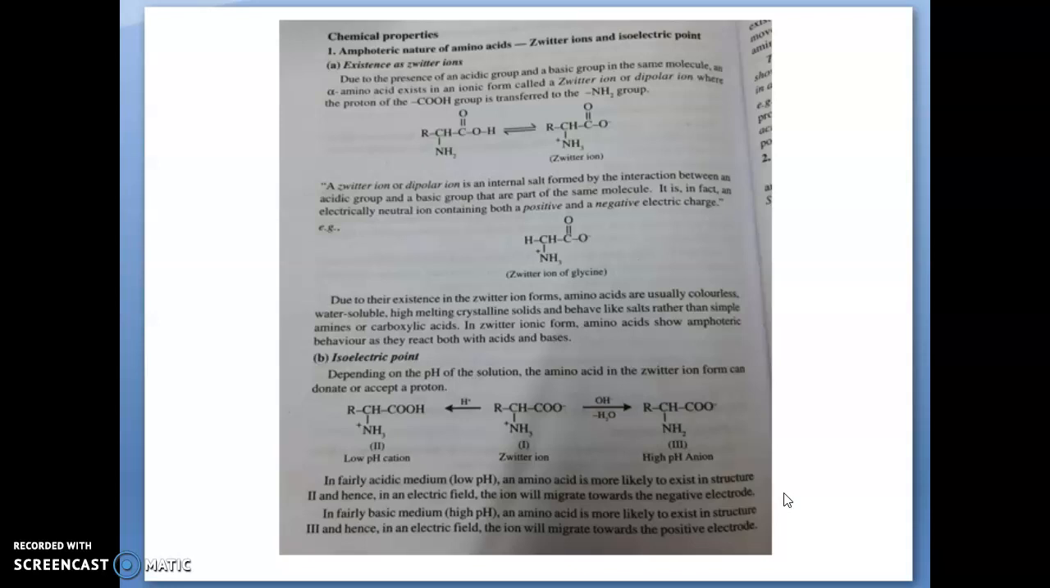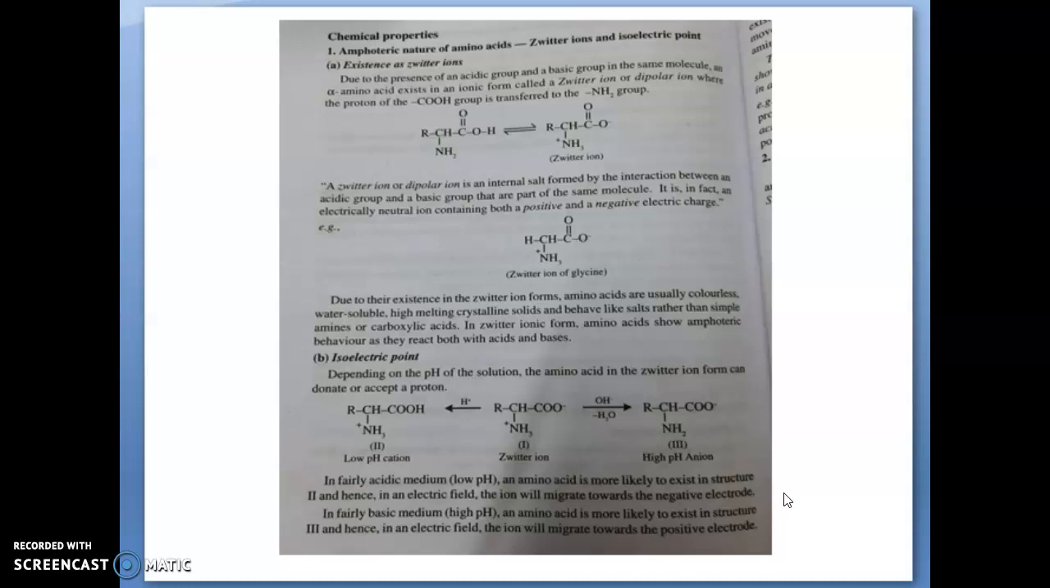So, in zwitterionic form, these amino acids show amphoteric behavior. Amphoteric means they react with both acids and bases. They will show both characteristics, that means acidic characteristics and also basic characteristics. That is why they will react with acids and also bases. So, the first chemical property of this amino acid is that it behaves as a zwitterion, and the next one is